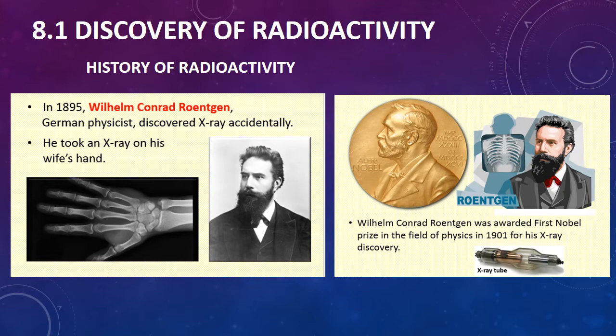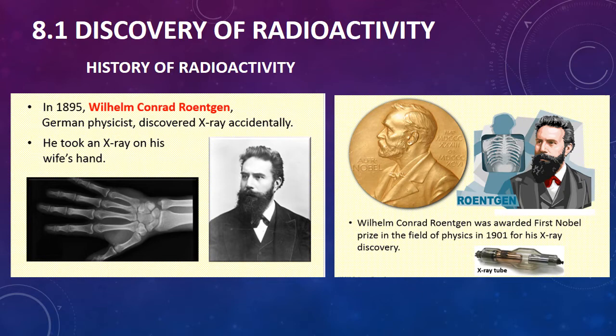Wilhelm Conrad Röntgen in 1895 discovered X-ray accidentally. So how did this happen? Basically he had a discharge tube, which was kept in a thick black box, and he was working in a dark room. Apparently a paper plate that covered one side of the box became fluorescent, even when it was as far as 2 meters from the discharge tube.